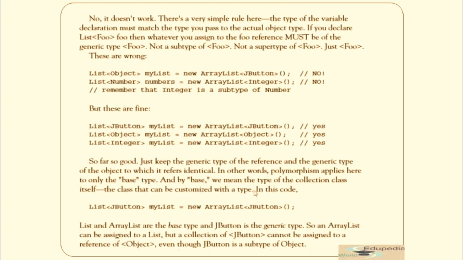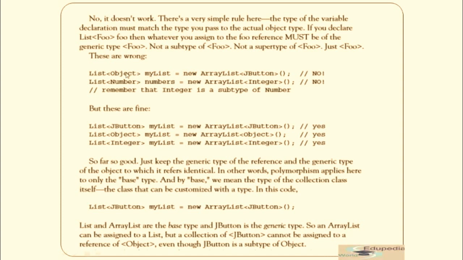Let's see that. Well, it doesn't work. There is a very simple rule here. The type of the variable declaration must match the type you pass to the actual object type. That means on both the right and left-hand side it should be exactly the same. So not a subtype of Foo, not a supertype of Foo, just Foo.